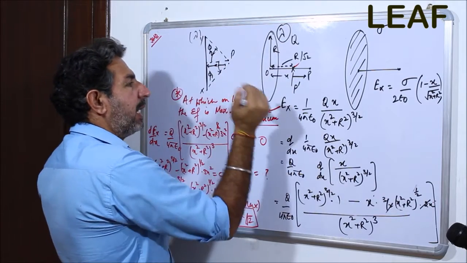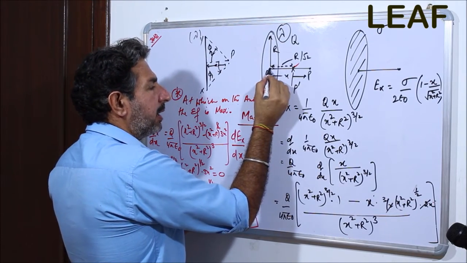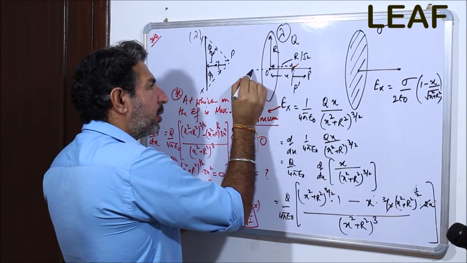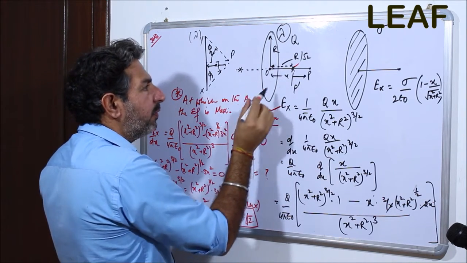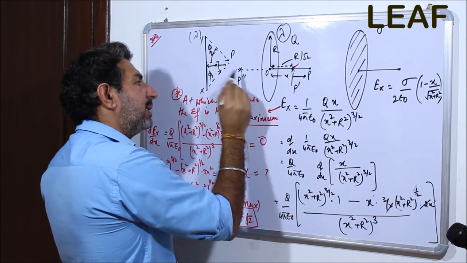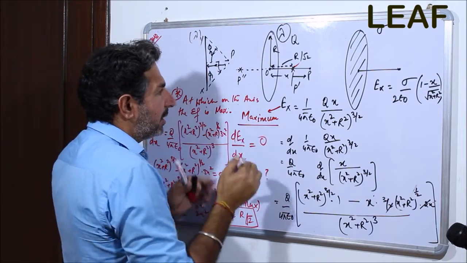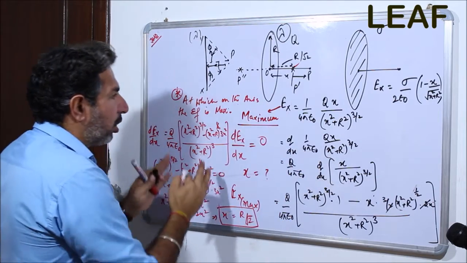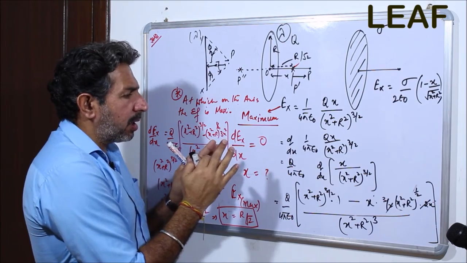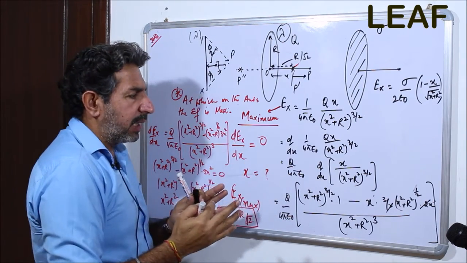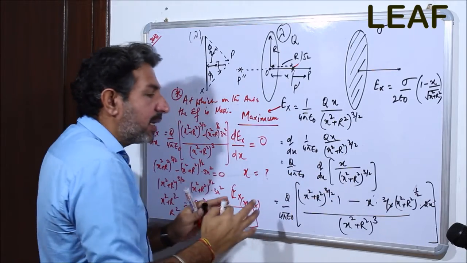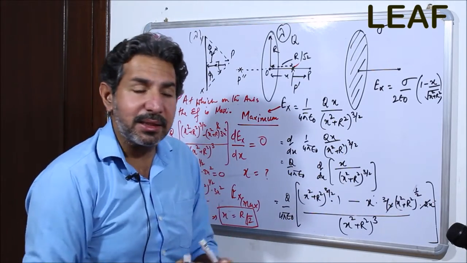So it is 0 at this point, maximum at this point, and symmetrically if we move, it is going to be maximum on the other side also. This is not a very higher-order segment, but it is important, because based on these lines many other numericals can be asked.